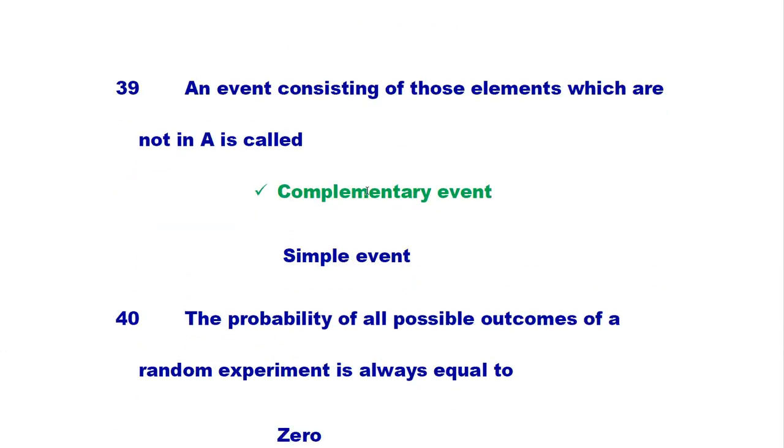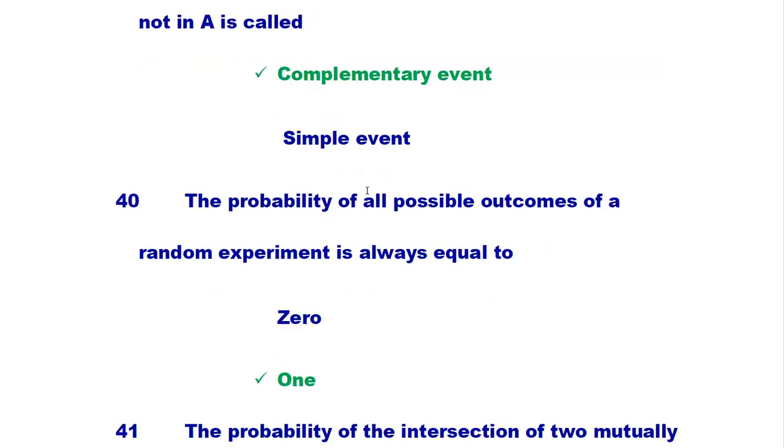An event consisting of those elements which are not in A is called a complementary event. If we have a set 2, 3, the complement of the set consists of those events which are not in that set.